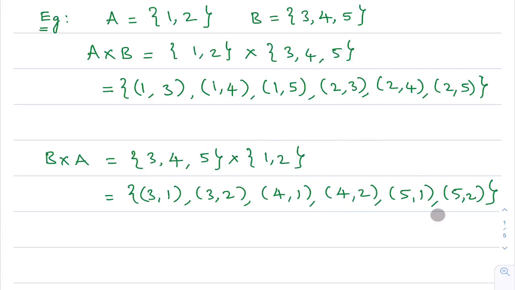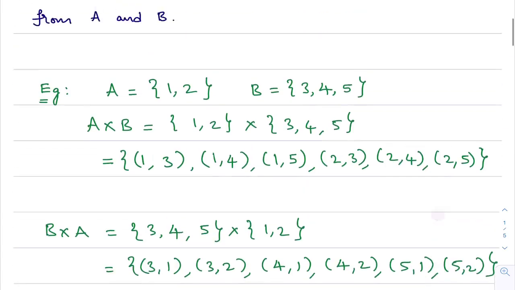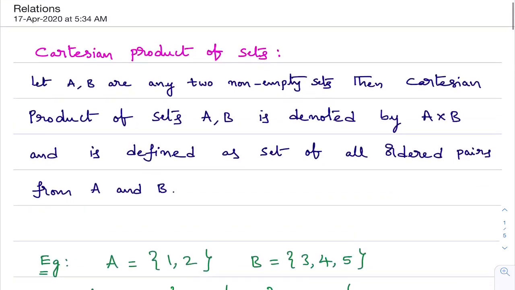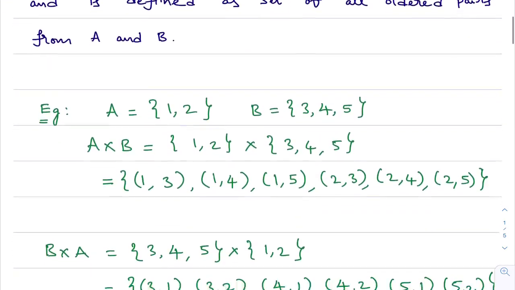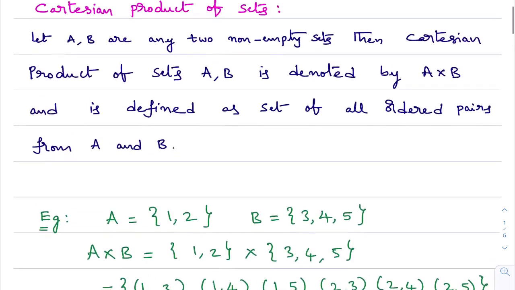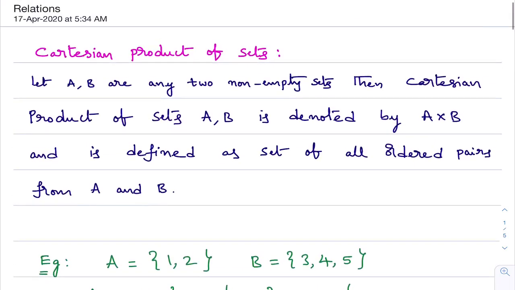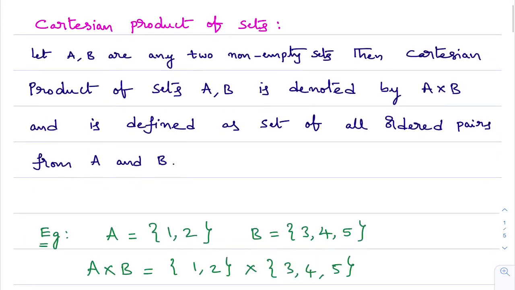These things we already learned in first PUC. I just quickly revised what is the definition of Cartesian product of sets and how we will calculate A cross B and B cross A. What is this chapter? This chapter's name is Relations and Functions, right? So, now we are going to learn about relation.